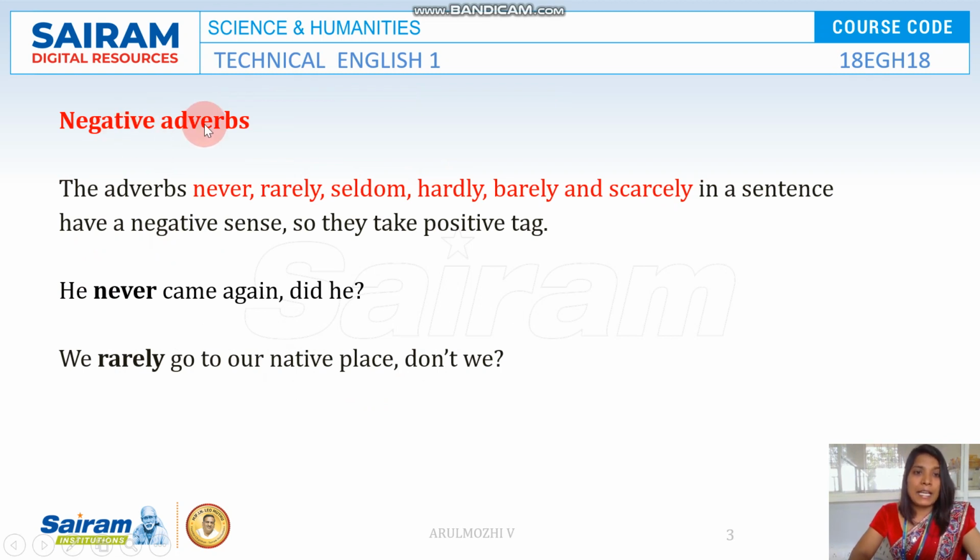Next one is negative adverbs. I told you very clearly what is negative statement. When we have not in a sentence, it is negative statement. But there is an exceptional case. Words, adverbs like never, rarely, seldom, hardly, badly, and scarcely, they also are used in the sense of negative way. So they are used in a negative sense, so the whole sentence becomes negative sentence.